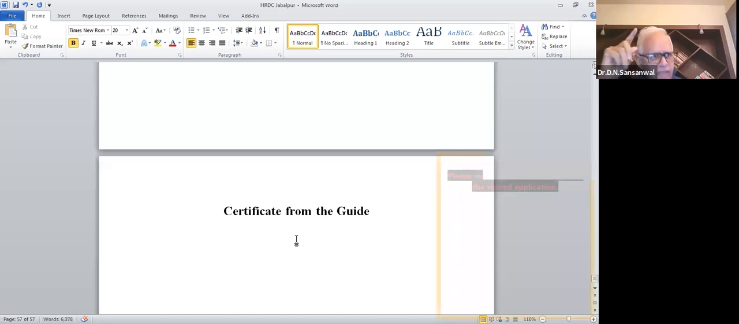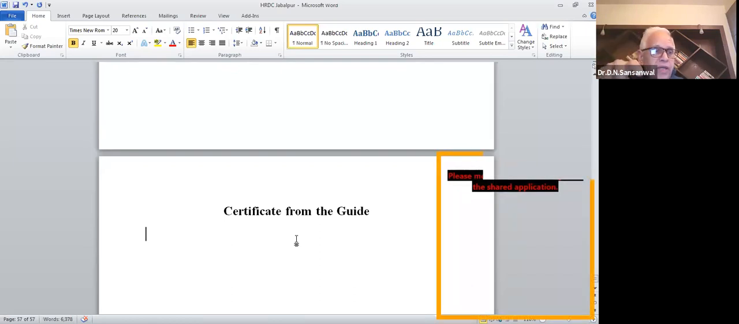There is another vice chancellor of one of the universities in Uttarakhand. He had copied one research paper which was published in a very good journal, and he got that paper published in India, in an Indian journal.